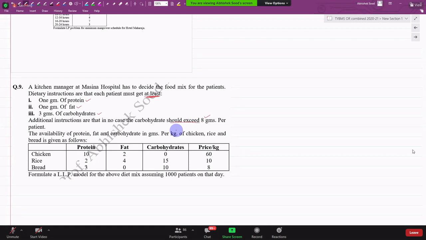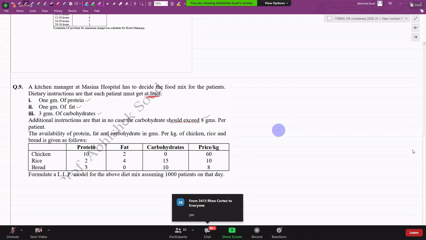Correct? So every patient must get 1 gram of fat, 1 gram of protein, 3 grams of carbohydrates, but the carbohydrate should not exceed 8 grams per patient. The availability of protein, fat, and carbohydrates in grams per kg of chicken, rice, and bread is given below. 1 kg of chicken will give you 10 grams of protein, 2 grams of fat, no carbohydrate.